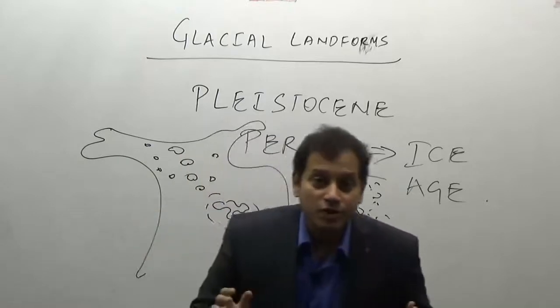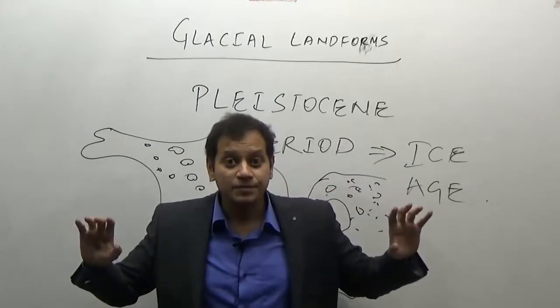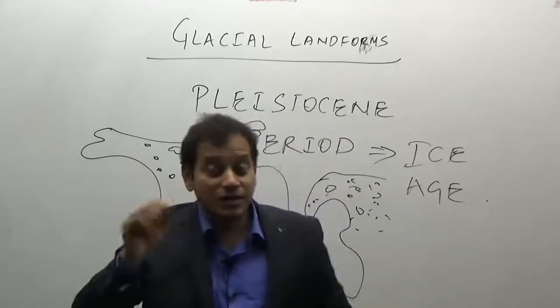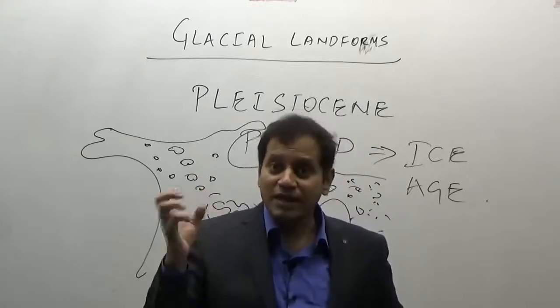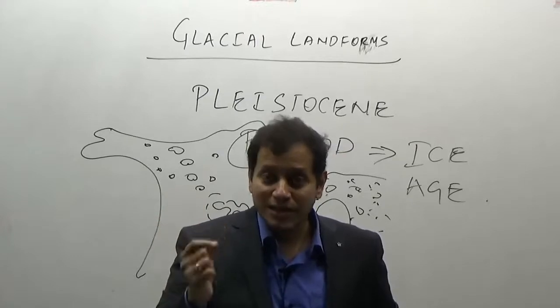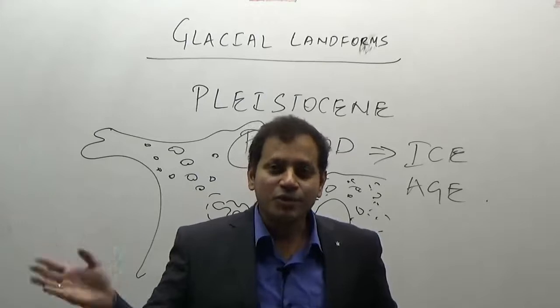In this Pleistocene period, most of the temperate latitudes were covered by ice, and the ice moved over the earth's crust. Now, when it is moving over the earth's crust, imagine if freezer ice can be so powerful an agent of erosion that it can scratch your skin. Don't try it. Just use your imagination.